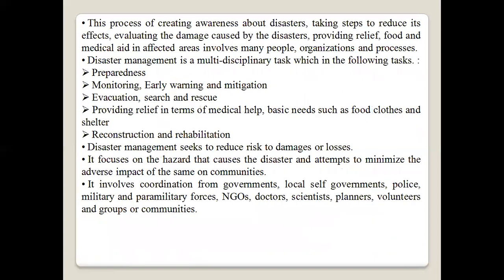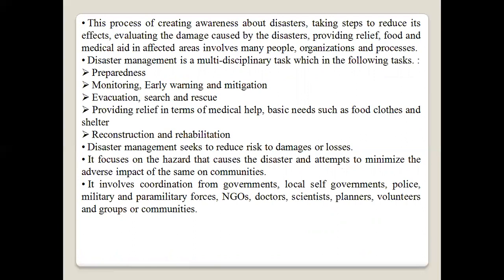This process of creating awareness about disaster, taking steps to reduce its effects, evaluating the damage caused by the disaster, and providing relief, food, and medical aid in affected areas involves many people, organizations, and processes.